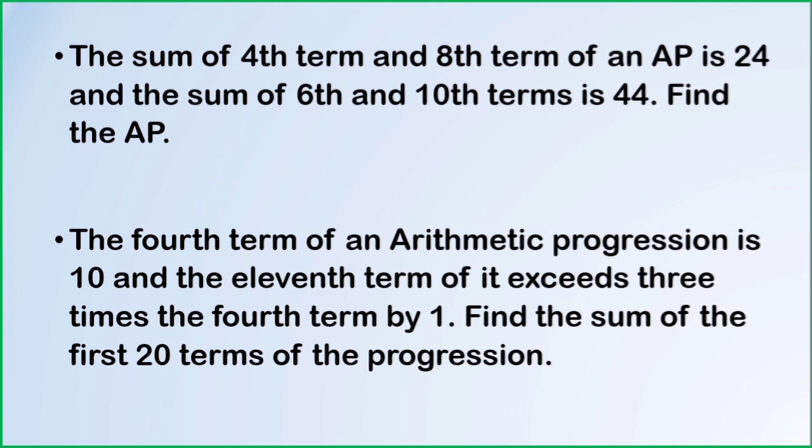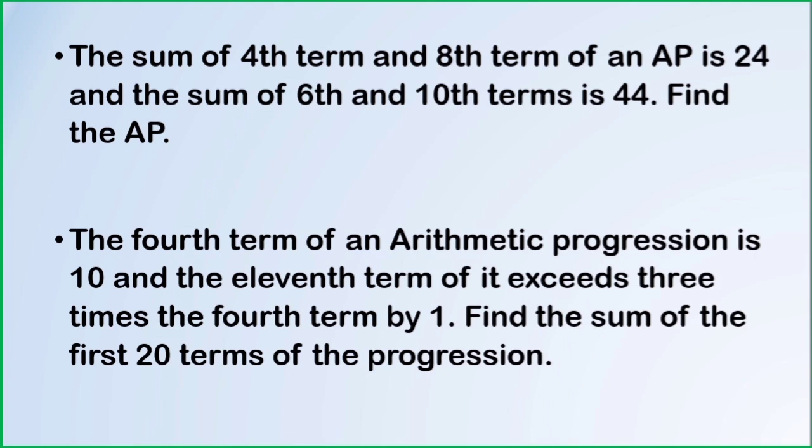The first question: the sum of the 4th term and 8th term of an AP is 24 and the sum of the 6th and 10th terms is 44. Find the AP. There are two conditions. Sum of 4th term and 8th term is 24, that is a4 plus a8 is 24. By using the general formula, replace a4 by a plus 3d and a8 by a plus 7d.